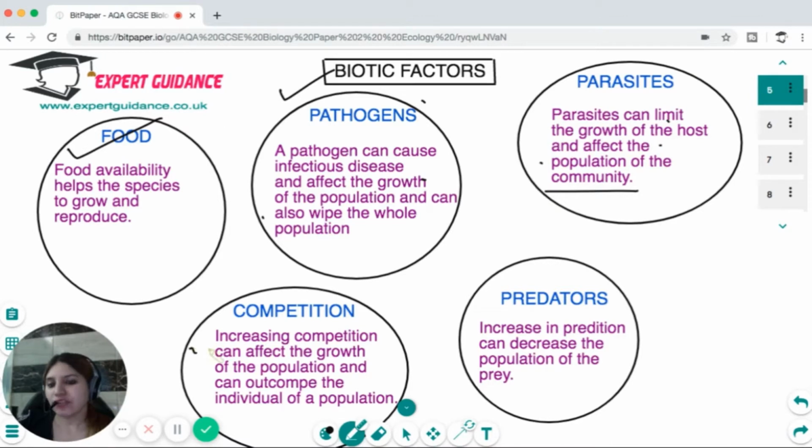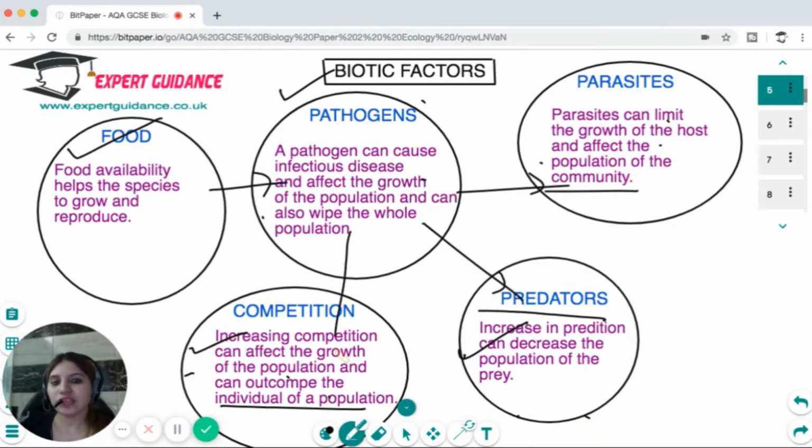Increasing competition can affect the growth of the population, and it can outcompete the individuals of a population. And an increase in predation can decrease the population of the prey. So all these biotic factors affect the population of the individuals within an ecosystem.